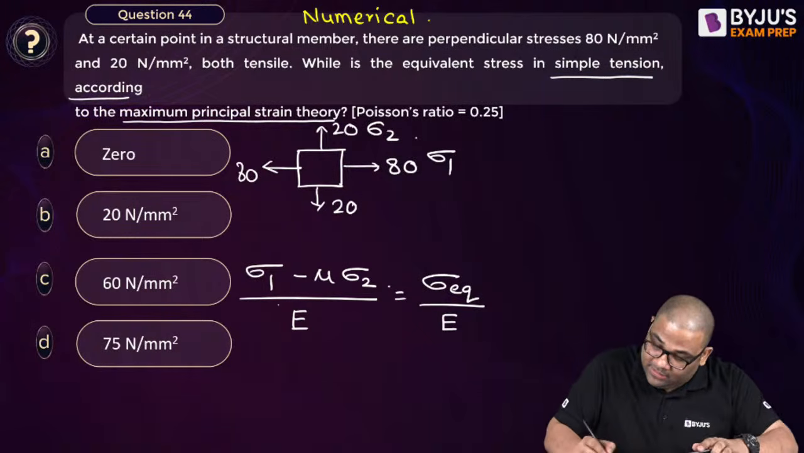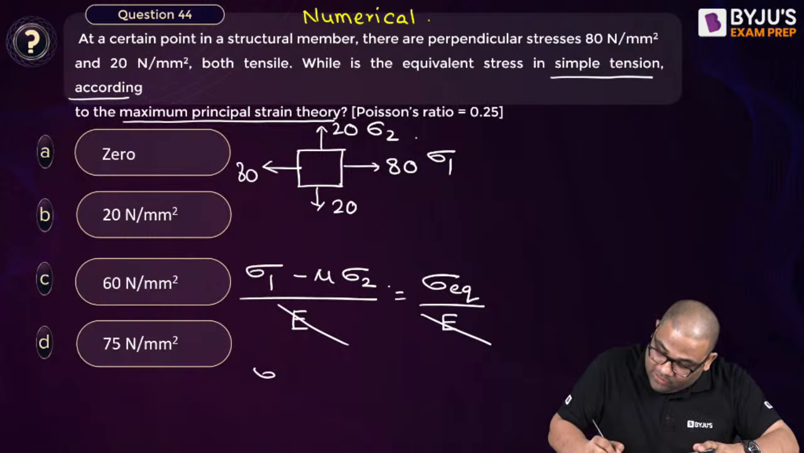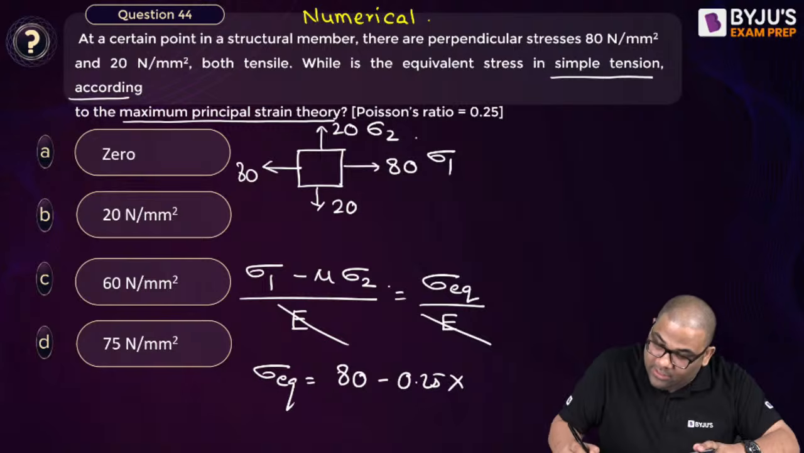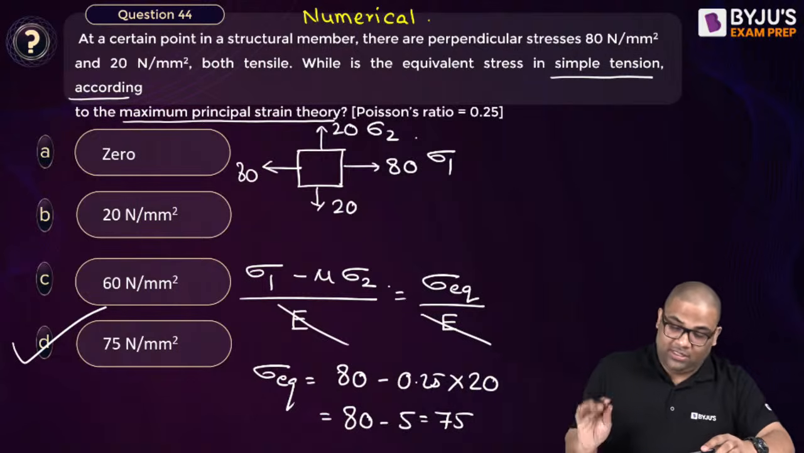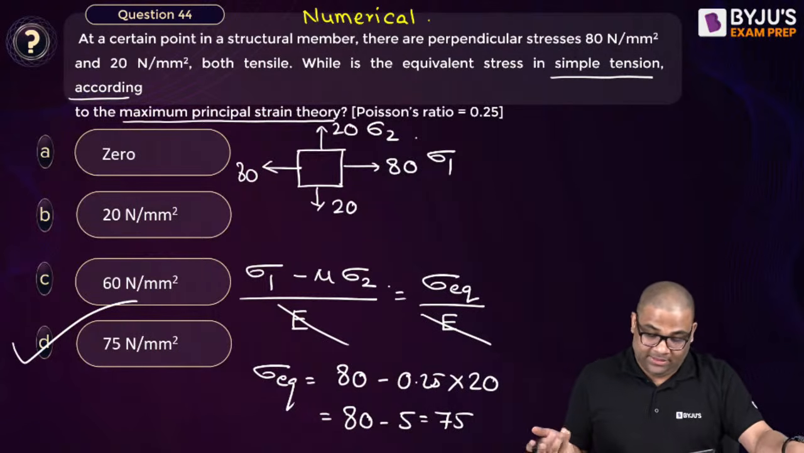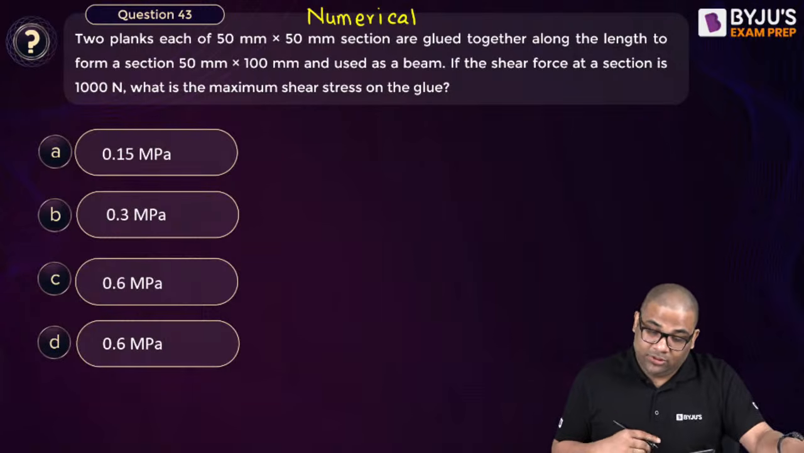So from here E gets cancelled. I can say this equivalent stress will be equal to 80 minus mu, which is given as 0.25, into sigma 2, which is given as 20. So 80 minus 5 actually. So I get 75. Again you can solve this question a little fast. Yes, very easy.